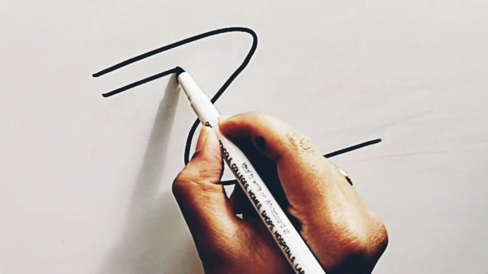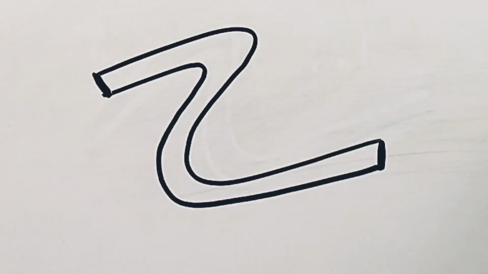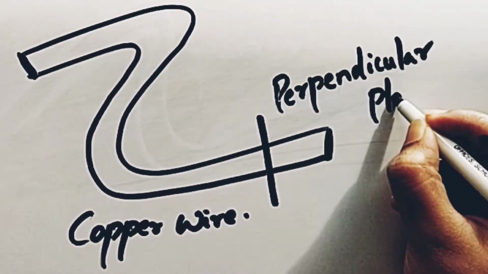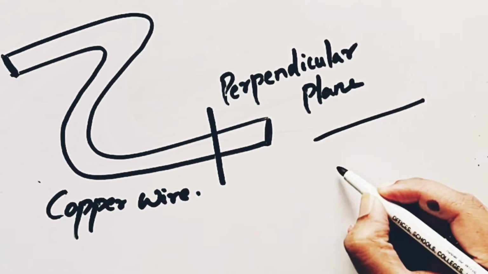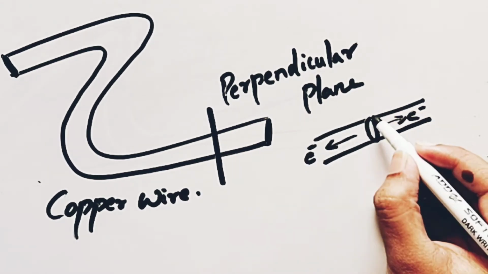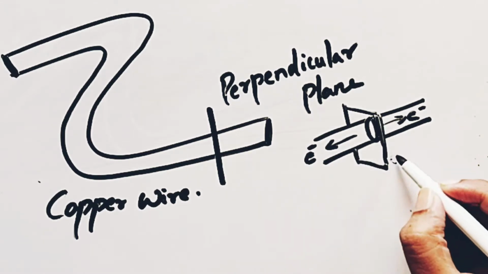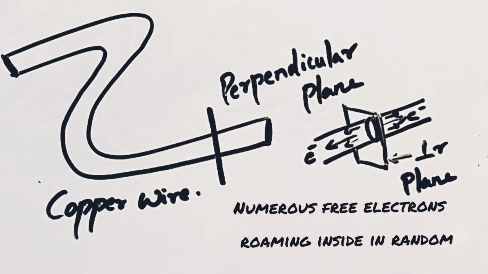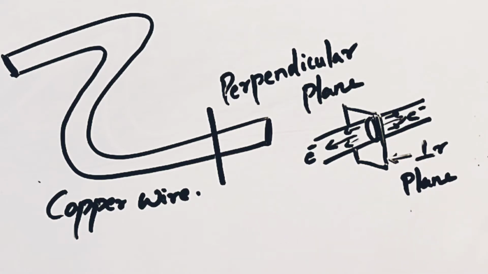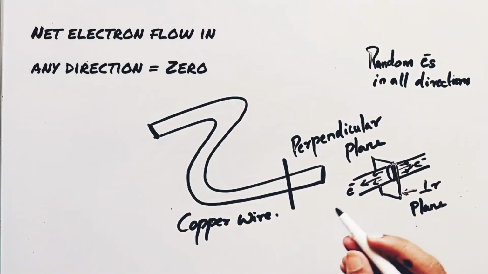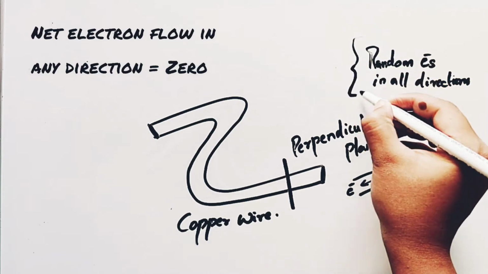Consider an isolated copper wire, just a wire. It seems dead or inactive from outside. But if you look into it at the microscopic level, it's very much active. Remember the 29th electron of copper, the free electron? There will be a large number of free electrons inside the copper wire, moving randomly in all directions such that the net flow in any one direction is zero.